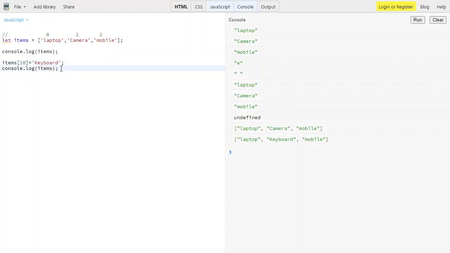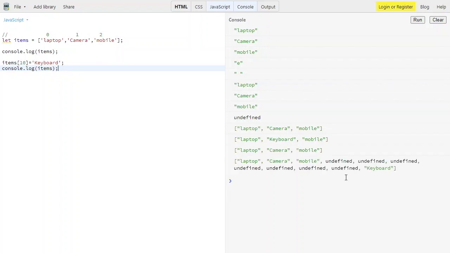And if I try to access the 10th index, just guess what the output will be. It gives me undefined. Why? Because it declares all the variables, and then on the 10th variable it just gives the value for the same, replacing the different ones. For example, from 3 to 9, it's replaced by undefined, as you can see. So that's how you can use the particular set of data with the following pair.